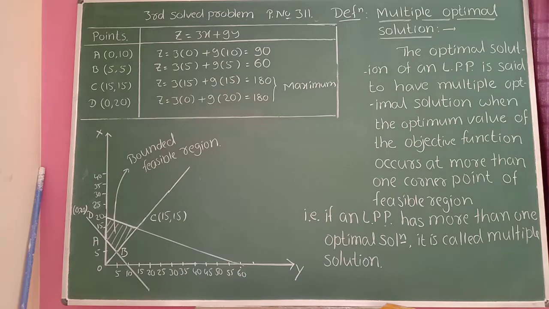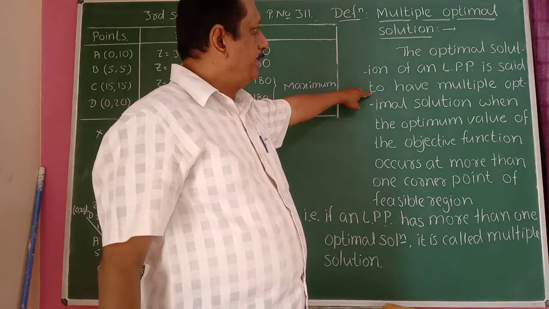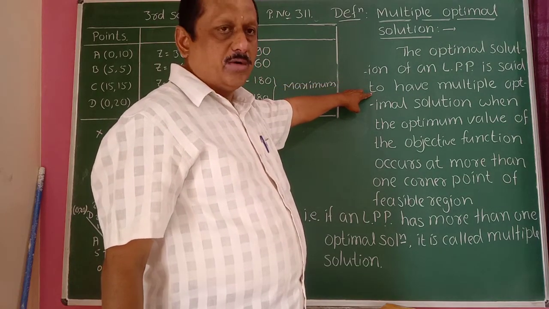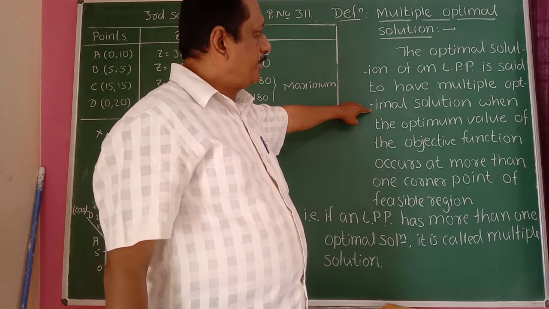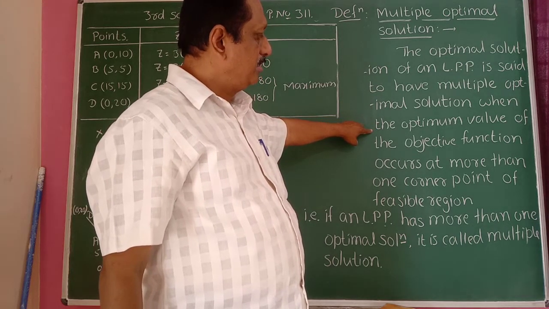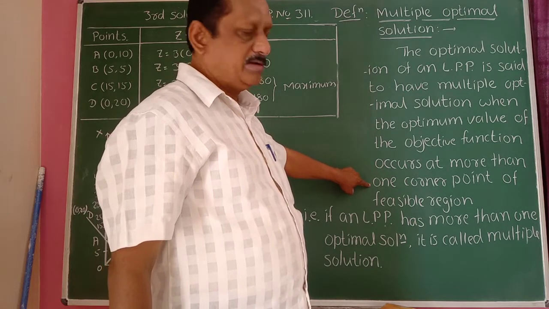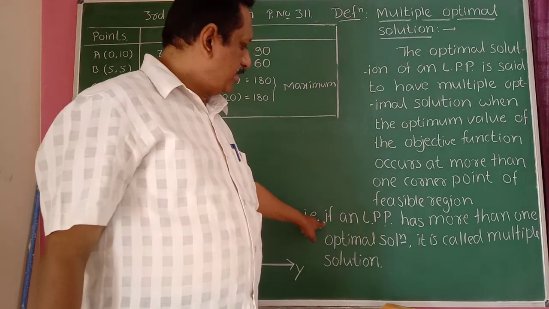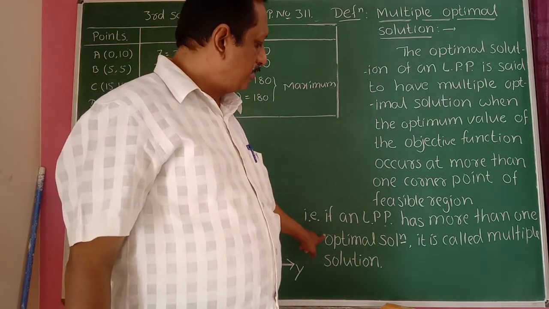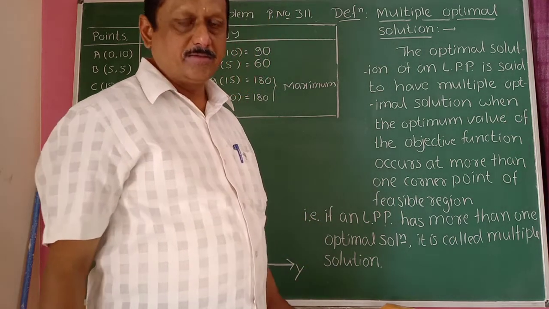So, multiple optimal solution. The optimal solution of an LPP is said to be a multiple optimal solution when the optimum value of the objective function occurs at more than one corner point of the feasible region. That is, if an LPP has more than one optimal solution, it is called a multiple solution.